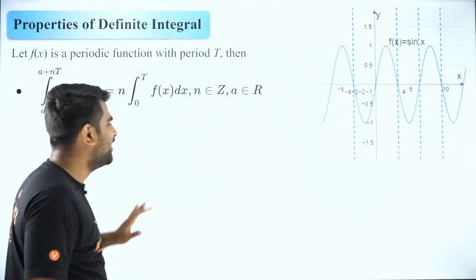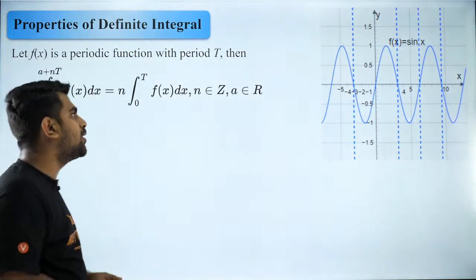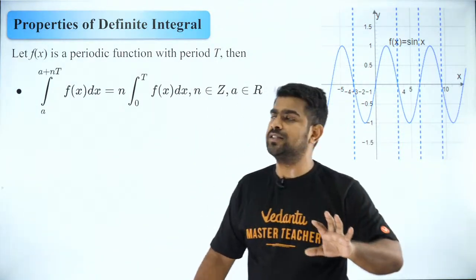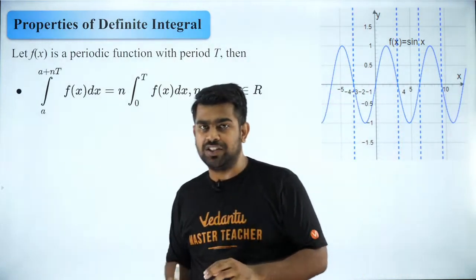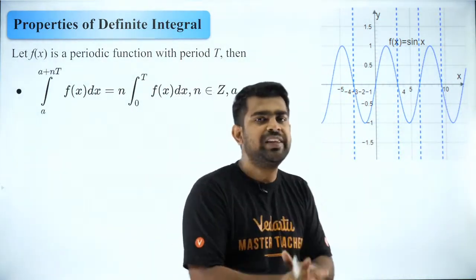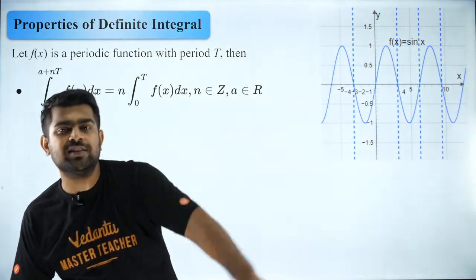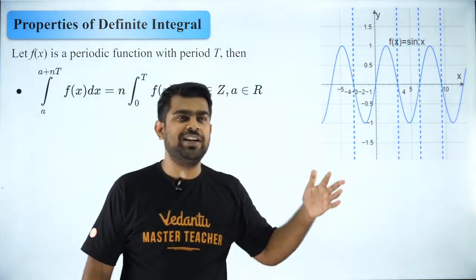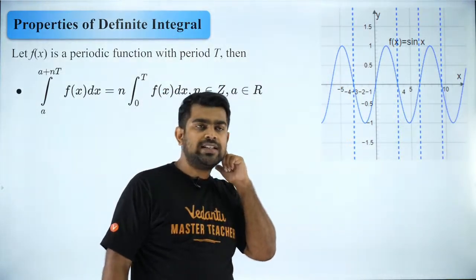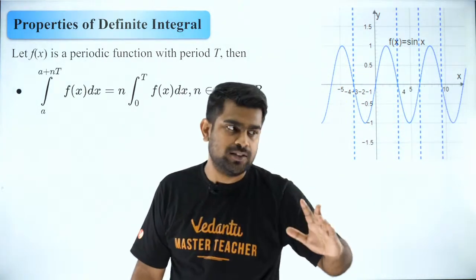So let's move forward. So guys, this is the next property which I want to talk about. Please listen carefully. The next topic which I'm going to talk about is the property of a periodic function. I hope everybody knows what is a periodic function. What is a periodic function? Something which repeats itself after a given interval. For example, the sun comes every day. So that is a periodic process. Every day the sun comes out. So what is the period? The period is 1 day. Got it? So like that, whatever keeps repeating after a given interval is said to be periodic.